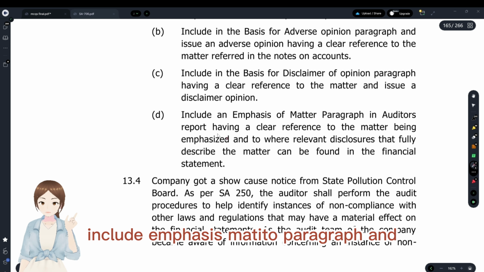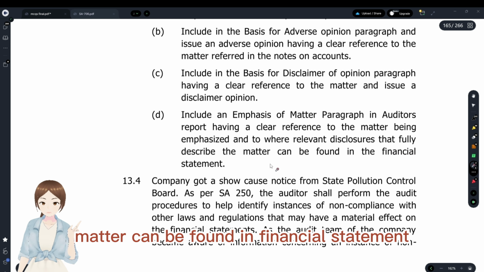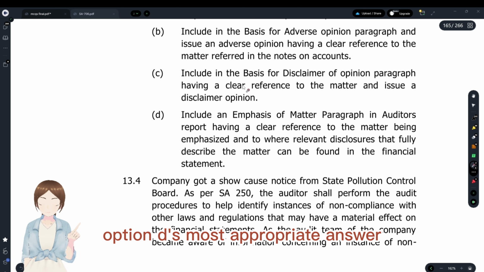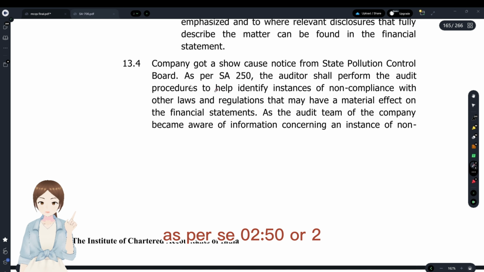Include emphasis of matter paragraph, and relevant disclosures that describe the matter can be found in the financial statement. Option D is the most appropriate answer. The company got a show cause notice as per SA 250.